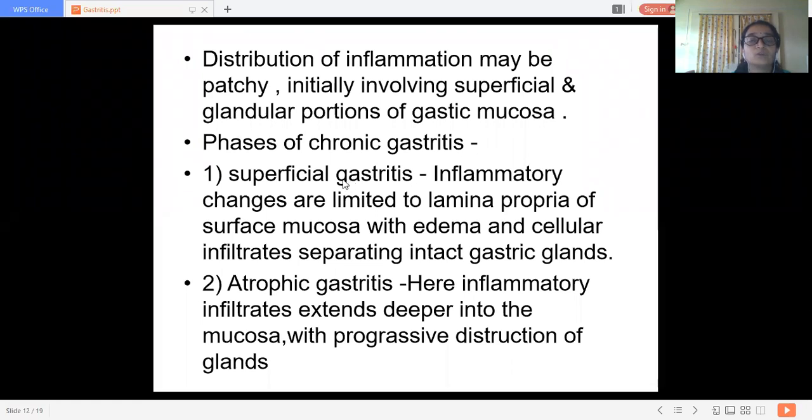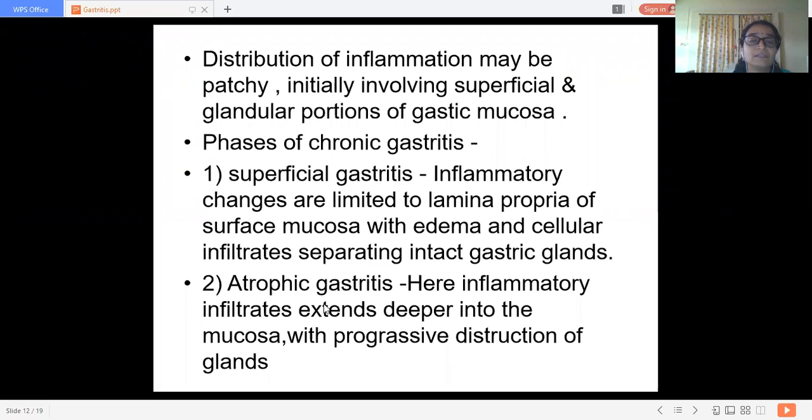In superficial gastritis, the inflammatory changes are limited to the lamina propria of the surface mucosa. Congestion is less, but there is more edema with cellular infiltration, which separates the intact gastric glands.